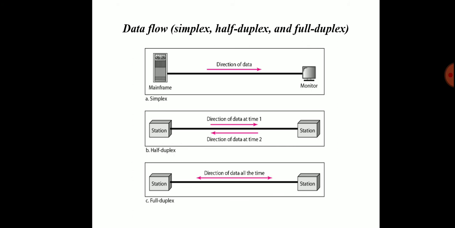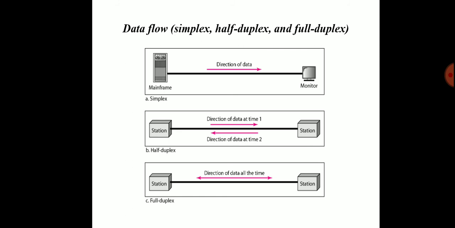And the second one is half duplex. Here each station can both transmit and receive, but not at the same time. For example, walkie-talkies and citizen band radios are both examples of half duplex. And the third one is full duplex. In full duplex, both stations can transmit and receive simultaneously at a time. So in modern telecommunication networks, full duplex communication is used these days.